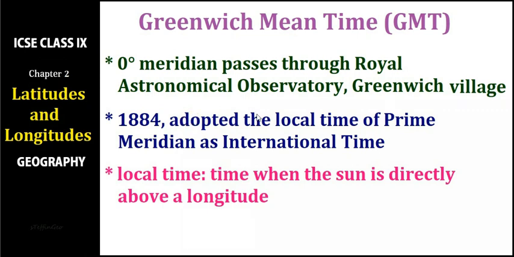So what is local time? Local time is nothing but the time of a place when the sun is directly above that longitude, right? Imagine there is a place, so when the sun is directly above that longitude, then that is the local time. Usually whenever the sun is directly above a longitude, that is our noon time, 12 o'clock. So local time of Greenwich is taken as the reference time. That is why the time at the 0° meridian is called Greenwich Mean Time.